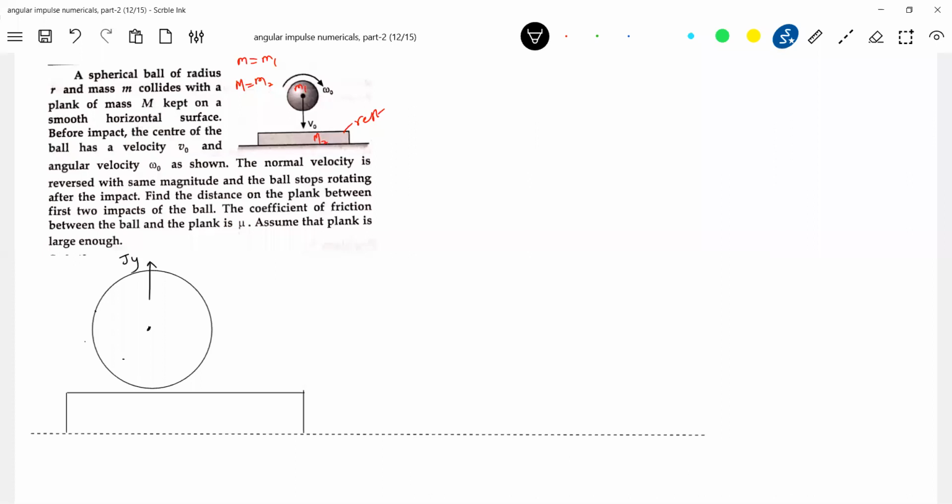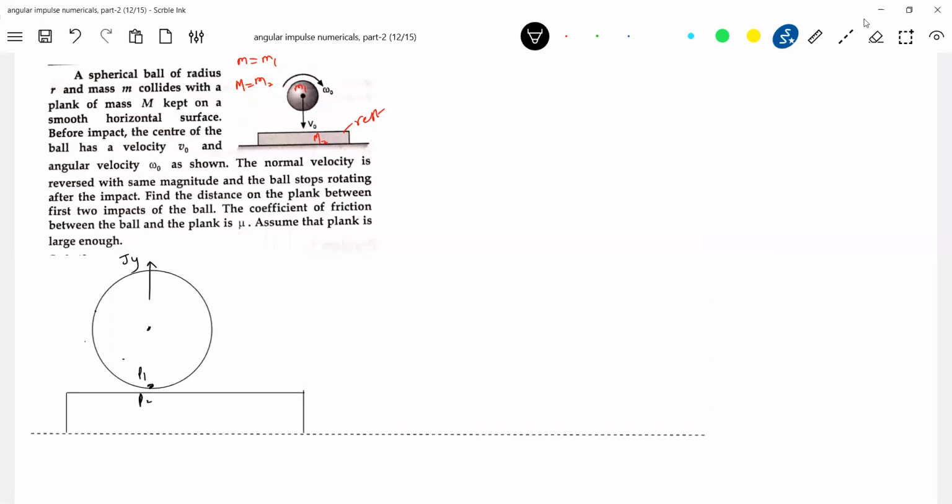Then what is the velocity of this point P? It will be towards left. So how will the friction act? Forward. And there is a sudden increase in normal contact. Suddenly normal contact will come into existence with a very large value. And the point of contact, this particular point P, will have velocity in what direction?